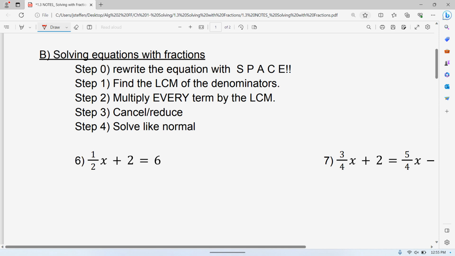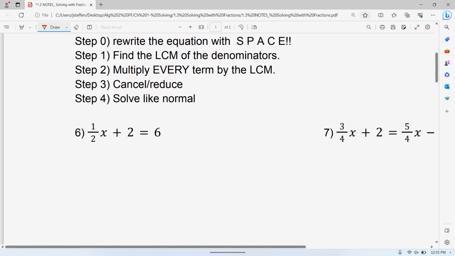Step 0, writing this with space. You do not actually have to do that step. It is not required, but I highly recommend it, especially if you're one of those people that didn't do very well on the last test. I would be doing whatever I can to make sure you do well. So I would take the extra work to do it, writing out that first step. So when I say extra space, I just have 1 over 2x, then I leave some space, plus 2 is equal to, I leave some space, and then space.